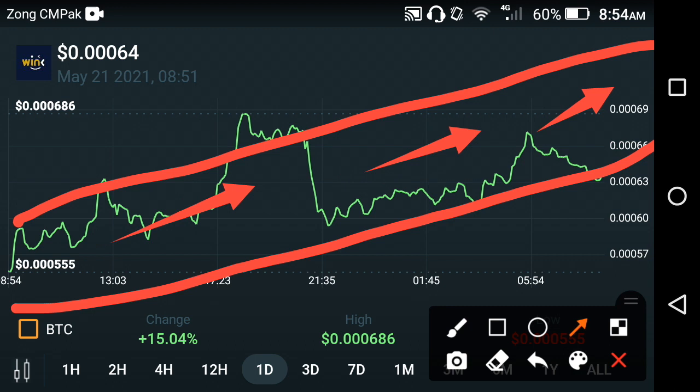What do you think? Can they hit? Absolutely hit, friends. Not a big target, friends. Anyways, what's your opinion, what's your prediction about the Winklink coin?